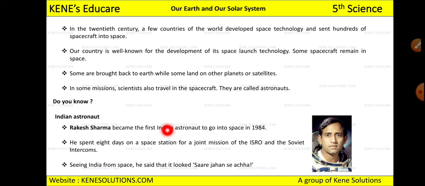Okay, and in some missions scientists also travel in the spacecraft, and the scientists, those who travel in the spacecraft when the rocket is launched, those scientists, they are called as astronauts.